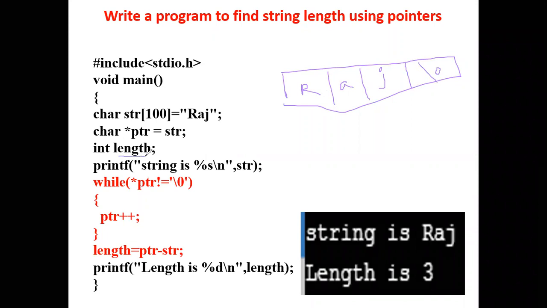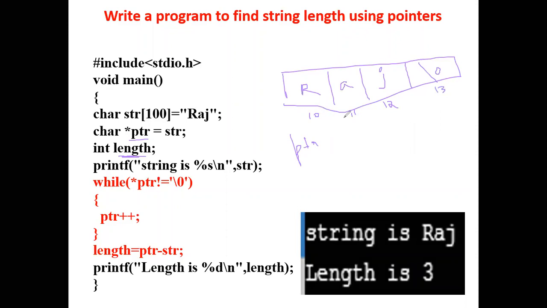For storing the length, I am having a variable length. I am having a pointer PTR, which will be pointing to the first address. It is of type character. I'll take these addresses as 10, 11, 12. Each will be taking 1 byte.